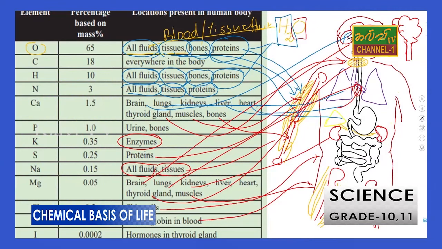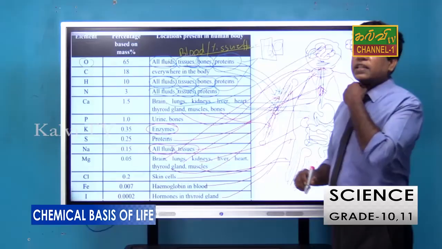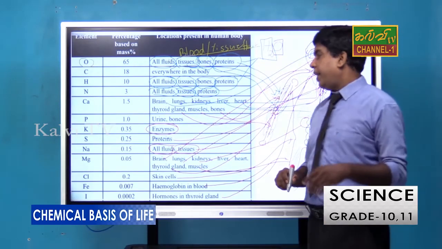Anyway, iodine also, especially in the thyroid gland in the neck region, the thyroid gland depends on iodine.